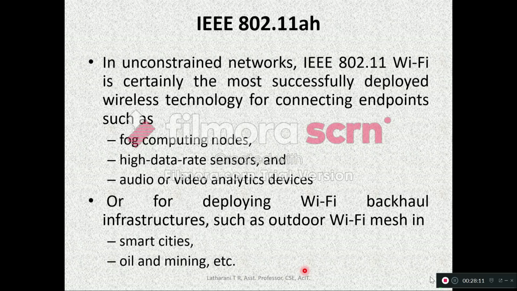For deploying Wi-Fi backhaul infrastructure such as outdoor Wi-Fi mesh in smart cities or oil and mining, etc. It is a very popular technology for Wi-Fi connecting the points as discussed here, and also for deploying backhaul infrastructures for smart cities and oil and mining industries.